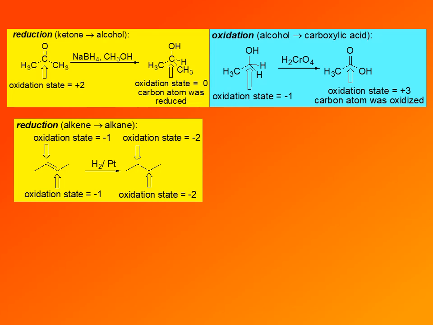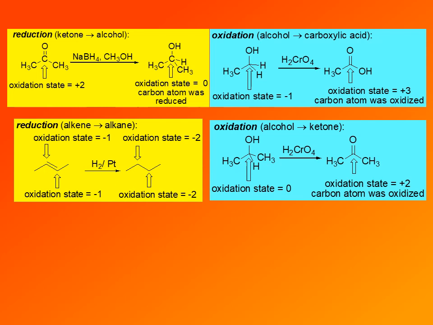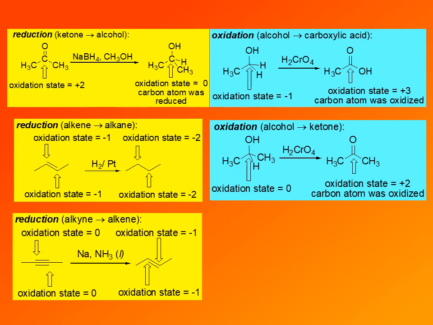You can see another reduction. This is catalytic hydrogenation. We classify this reaction as reduction anyway. So the oxidation state went from -1 to -2. Another oxidation reaction, oxidation of alcohol to ketone. So the oxidation state of carbon changed from 0 to +2. Then we have dissolving metal reduction. So the oxidation state of each carbon of the triple bond changed from 0 to -1. You can see in this case, in these last two reductions, there were 2 carbons that underwent change, so you had to figure out the oxidation state of each carbon.